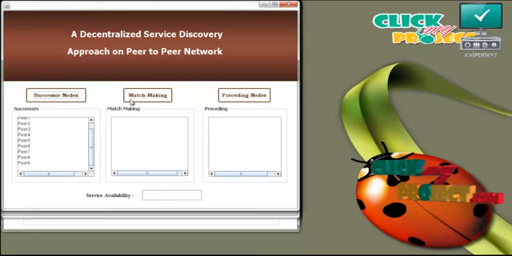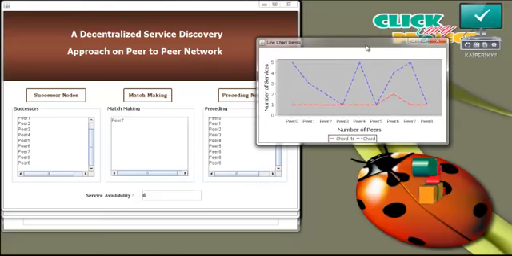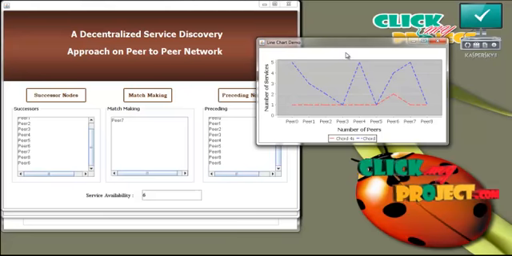And then now press matchmaking. Here the hash value of the user request is matched with the hash value in the peer 7. And now press preceding nodes. Here the preceding nodes are the nodes that did not contain the particular service, and then the graph is generated for the number of peers and then the number of services. Now the user can also know the service availability.